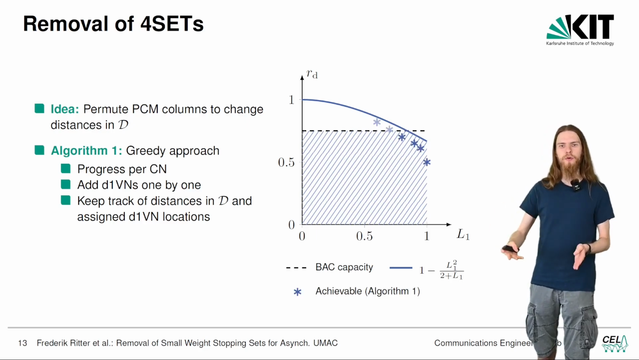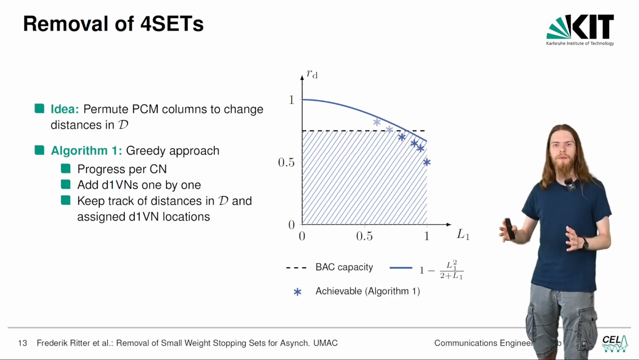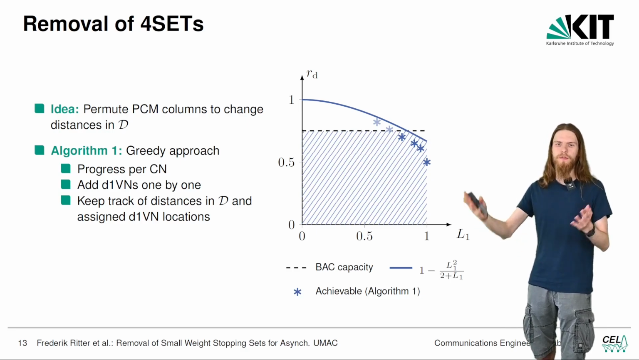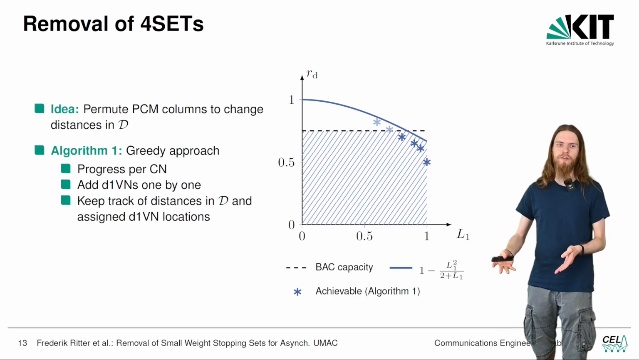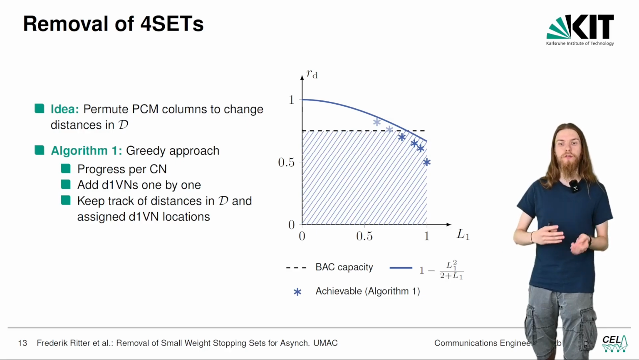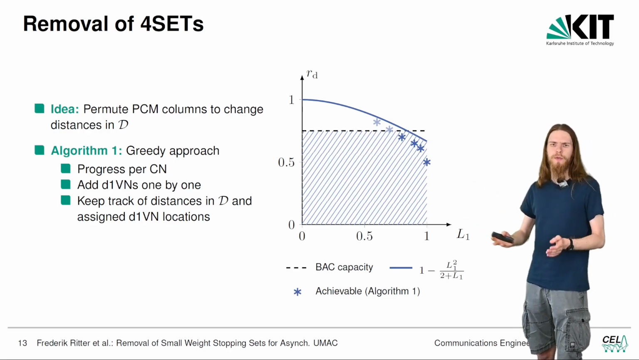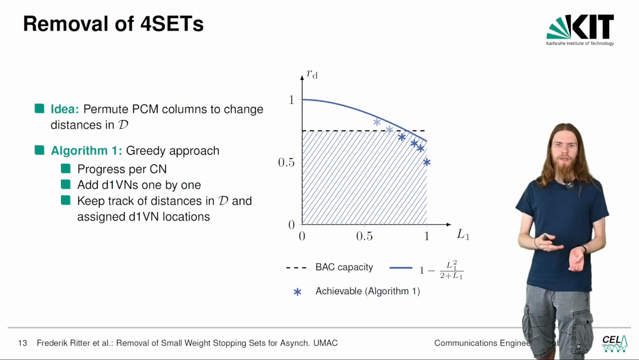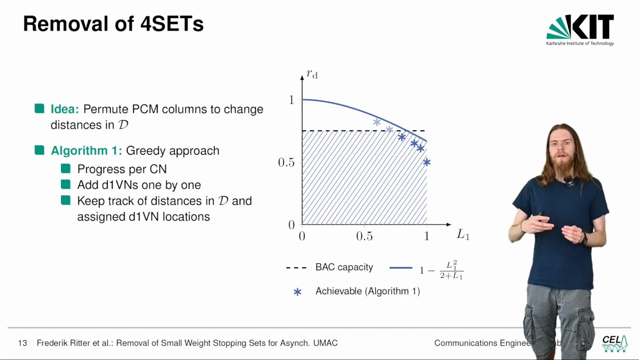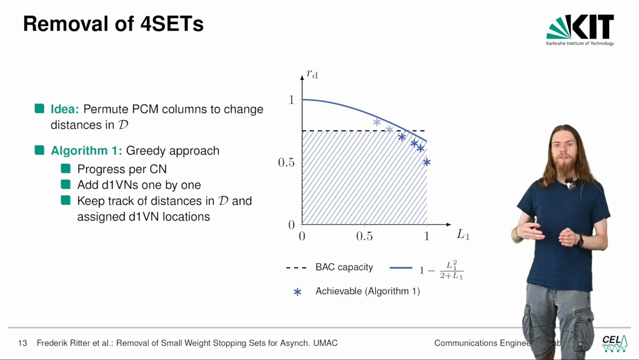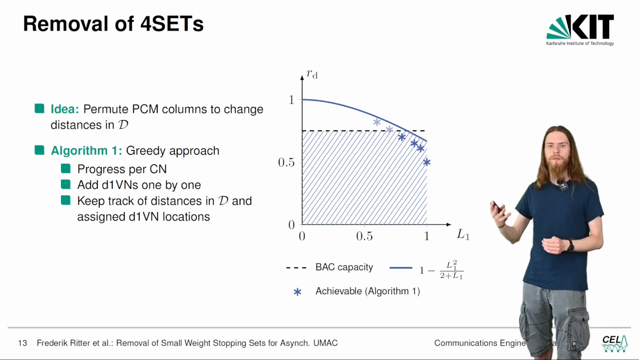Now, the outermost points in the L1R plane for which we could generate four-set-free parity-check matrices using algorithm 1 are shown in the plot, and what we can see is that they are reasonably close to the bound we derived on the previous slide. We could try to improve algorithm 1 to get closer to the bound.